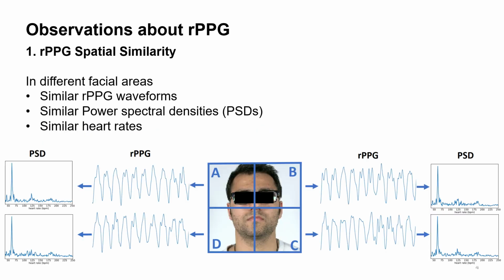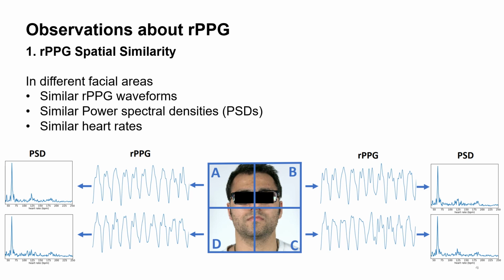I will introduce 4 observations about rPPG as our prior knowledge. The first one is the rPPG spatial similarity. The heart pumps the blood to the whole body, so the blood volume change is the most consistent in different body areas. So, in different facial areas, we will get similar rPPG waveforms and similar power spectral densities and similar heart rates.